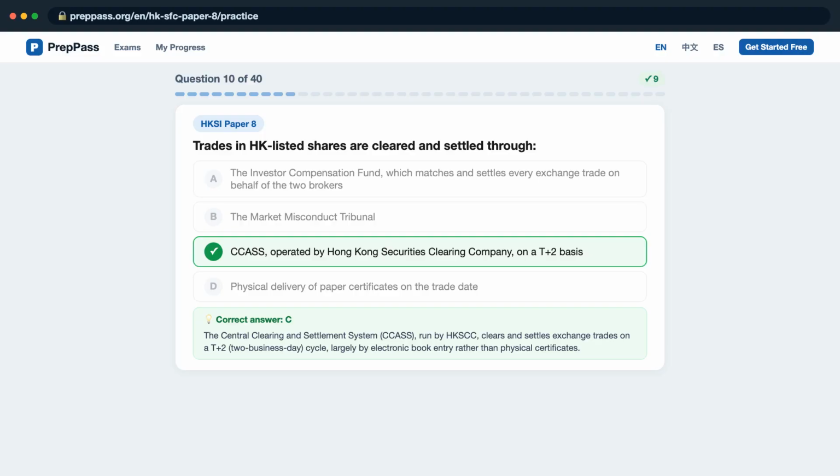The Central Clearing and Settlement System, CCASS, run by HKSCC, clears and settles exchange trades on a T+2, 2 business day, cycle, largely by electronic book entry rather than physical certificates.